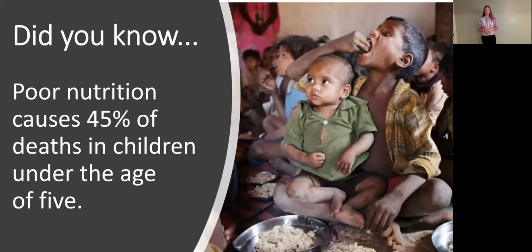Did you also know that poor nutrition causes 45% of deaths in children under the age of 5? So think about that. Children under the age of 5 that die, almost half of them die because of poor nutrition, which is something that we can totally help with.